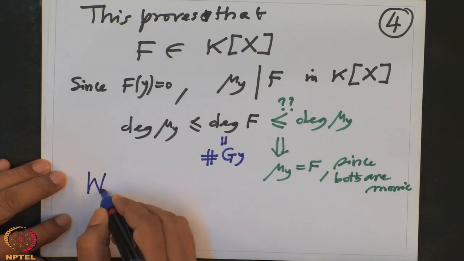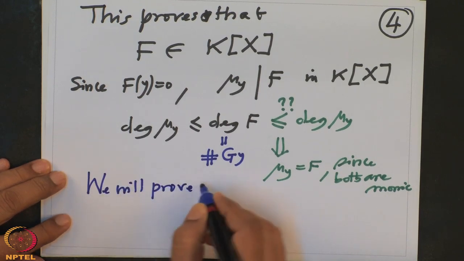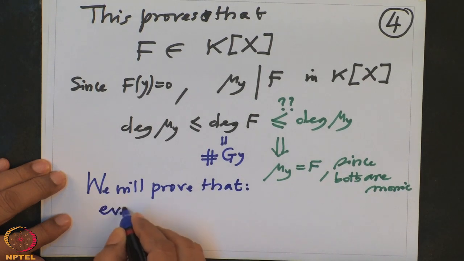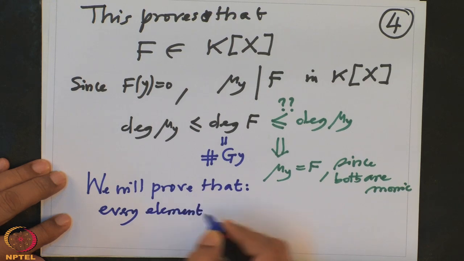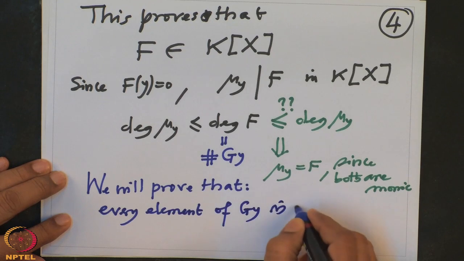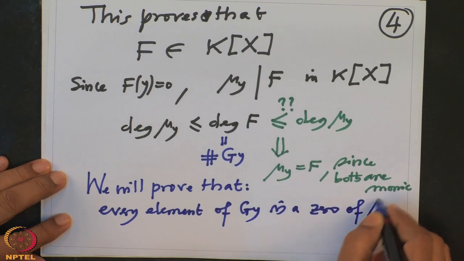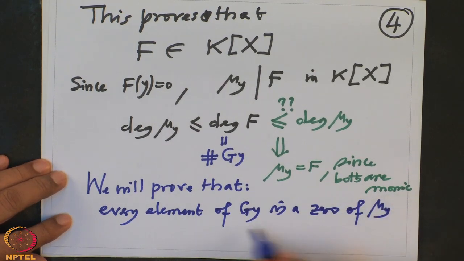If there are so many zeros, then the degree of that polynomial will be at least that. So I have to prove that every element of the orbit gy is a zero of mu y. So therefore, mu y will have at least the cardinality of orbit number of zeros.